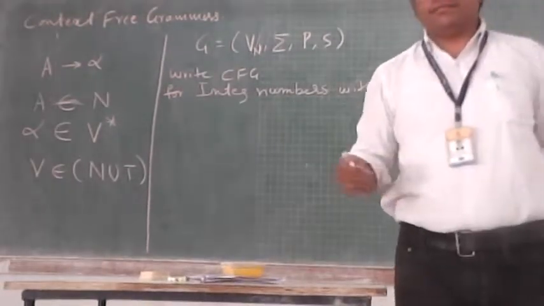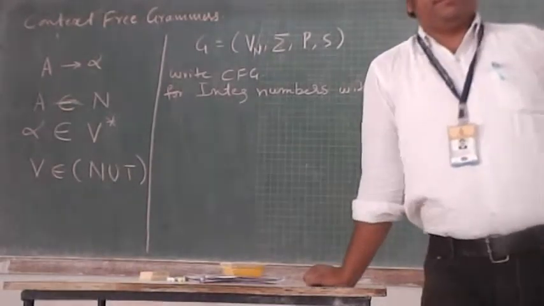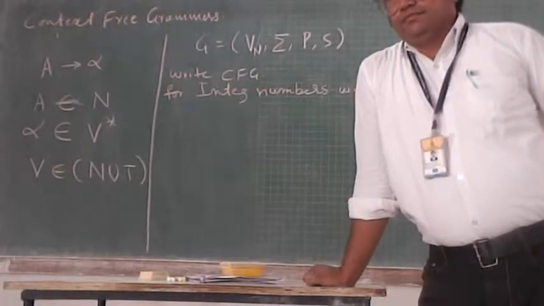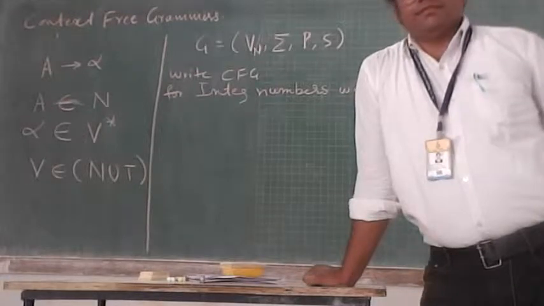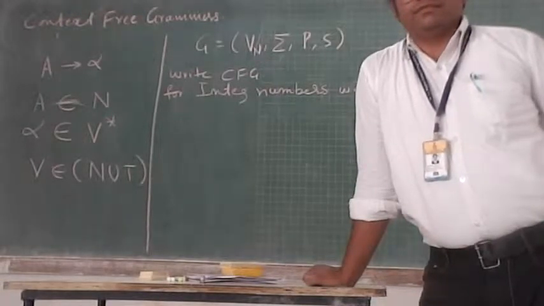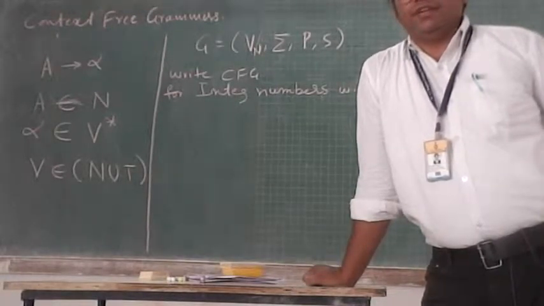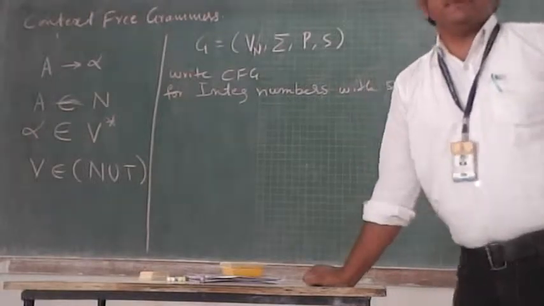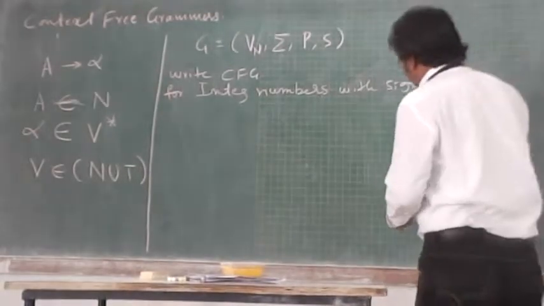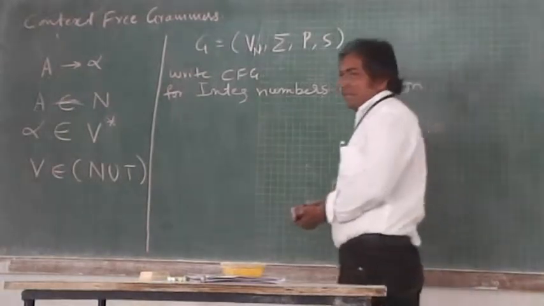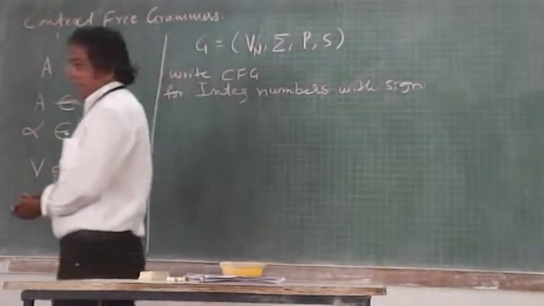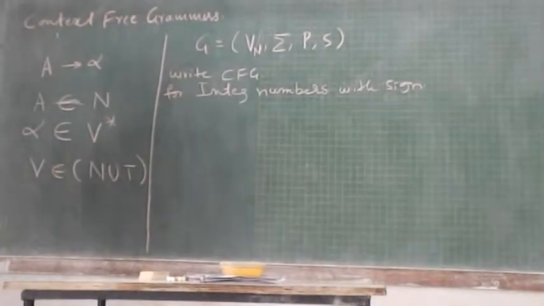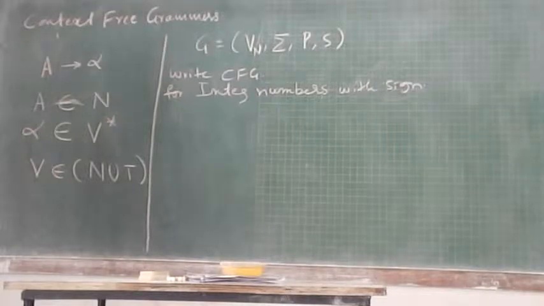Just go on writing. Try to write a context-free grammar for integer numbers with sign. If you use the productions of the grammar you design to derive some integer, then that should be possible.